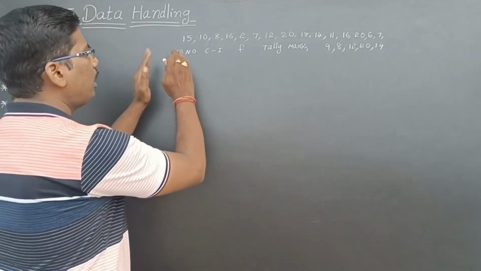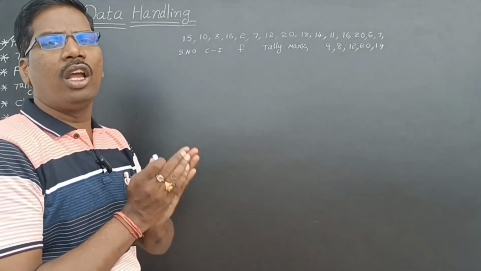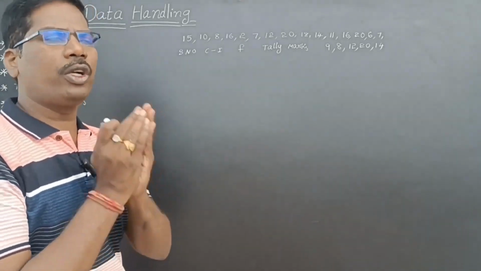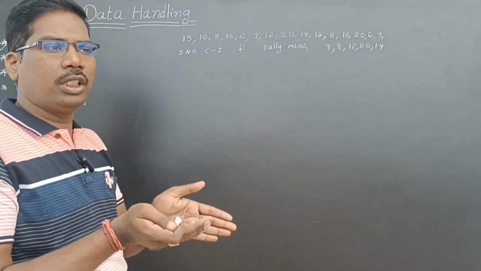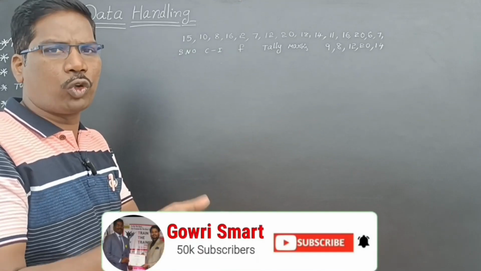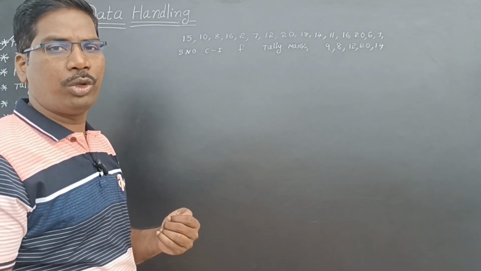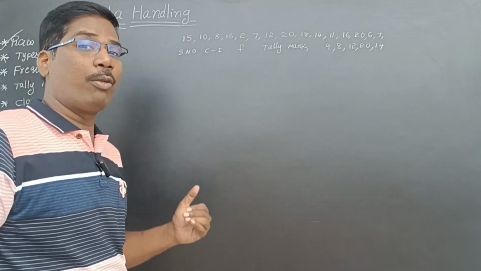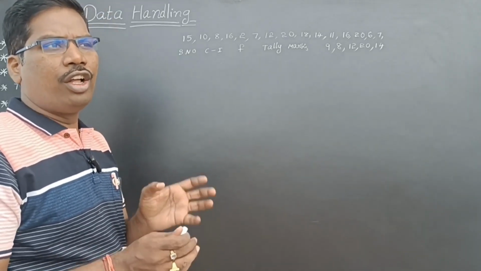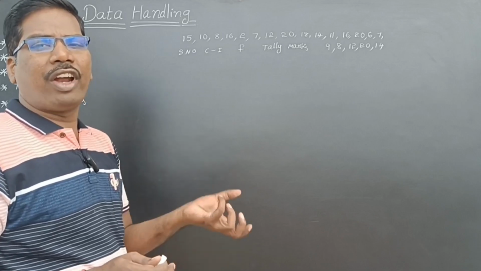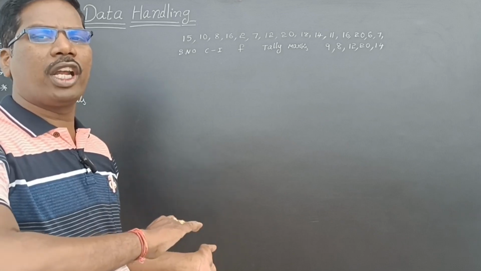Now, see here, this ungrouped data I want to make grouped data. If I want to make grouped data, what I have to do? I have to make the groups. So the 20 marks I have to divide into some groups. Then it is an easy way to find how many students got below 20 marks, how many students got above 10 marks. For analyzing the data, for finding the reasoning, the logic, we can make the ungrouped data into grouped data.